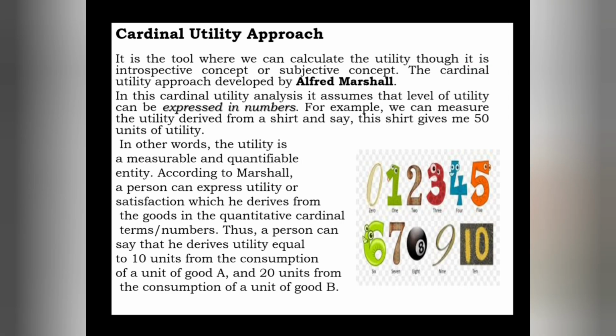The next concept is the cardinal utility approach. In the beginning I said there are two different approaches that explain consumer behavior.